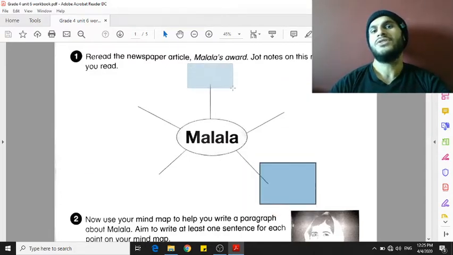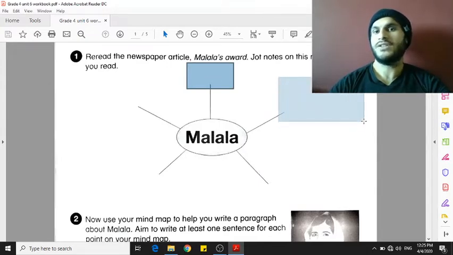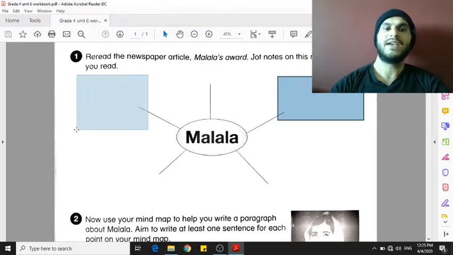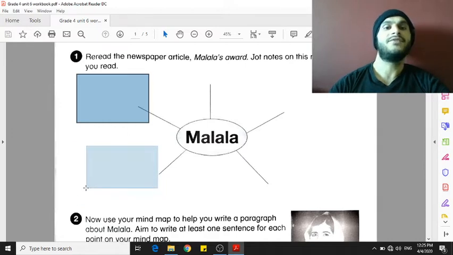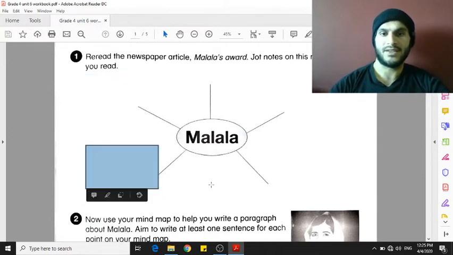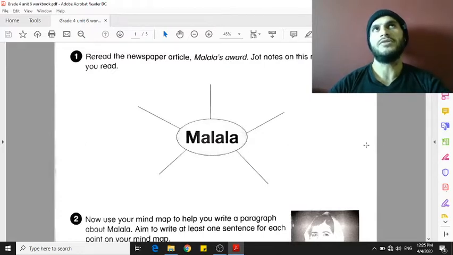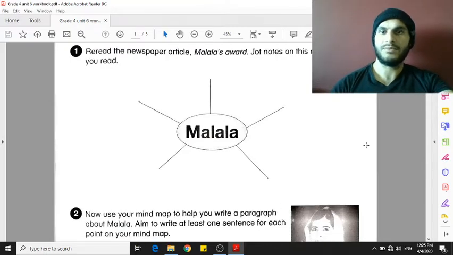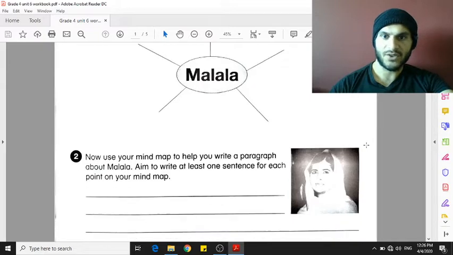First, let's say she was not allowed to go to school. Then she was shot in her head by a terrorist group. Then we can say that she went to England. Then we say, oh, she survived. She didn't die in the shooting. She got better. And then we can say, for example, she won a Nobel Prize for being an extraordinary, great girl who fights for girls.